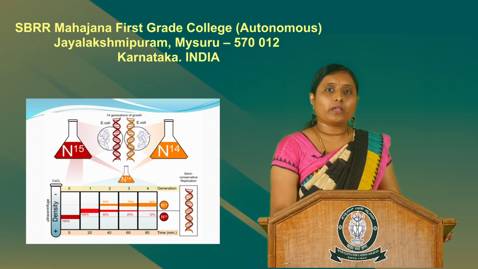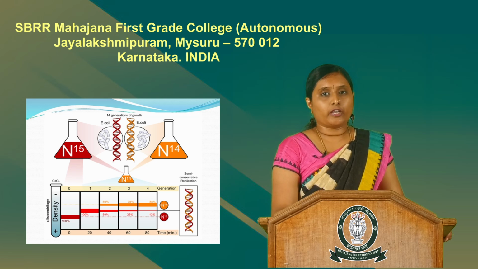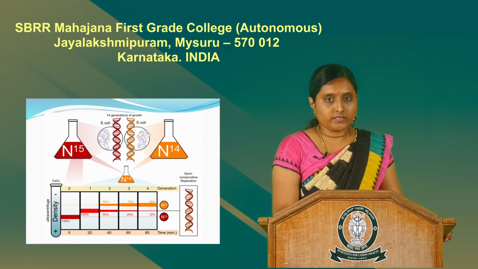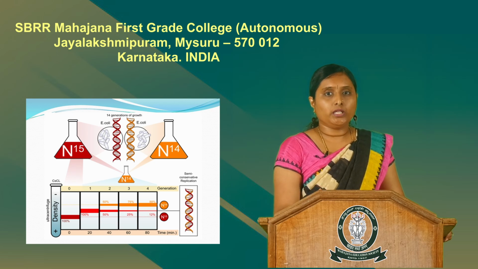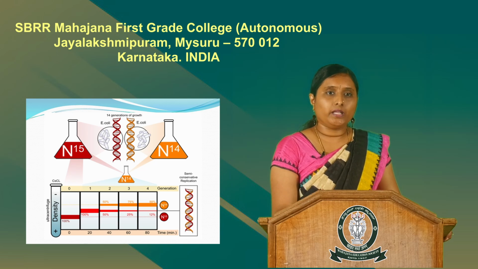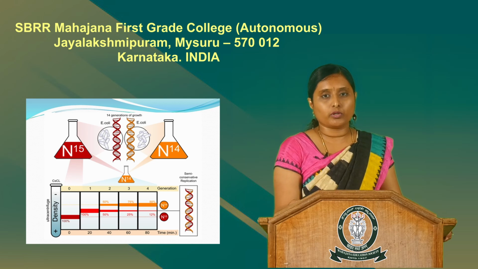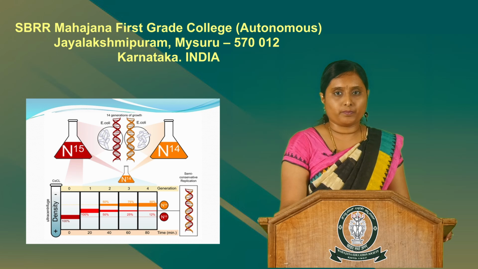So, it can be said that the N15 isotopic form of nitrogen is in the parental strand and the N14 isotopic form of nitrogen is present in the daughter strand. Therefore, the bacterial cells contain hybrid DNA containing both N14 and N15 isotopic forms of nitrogen.